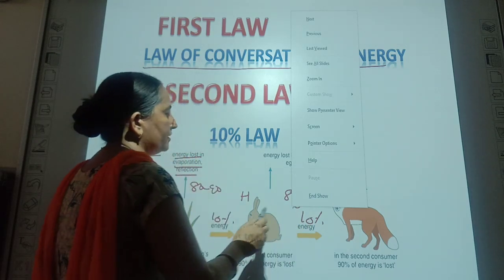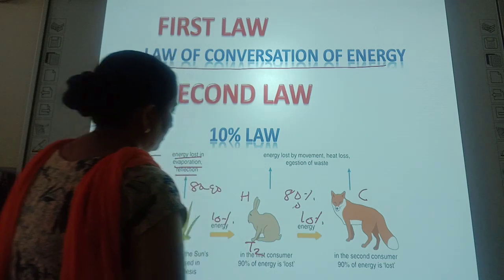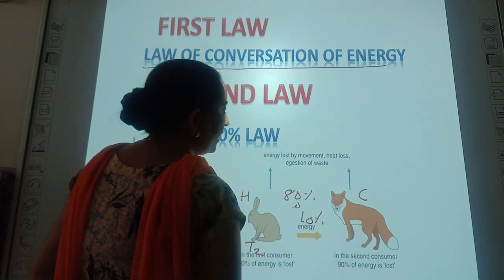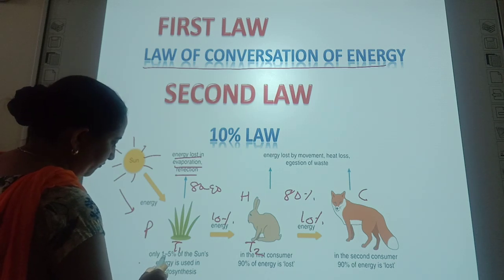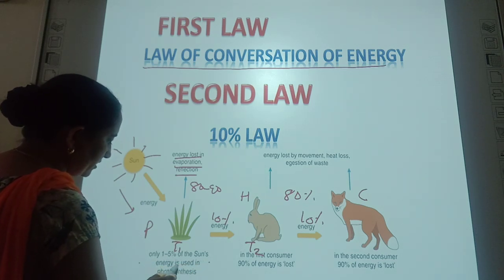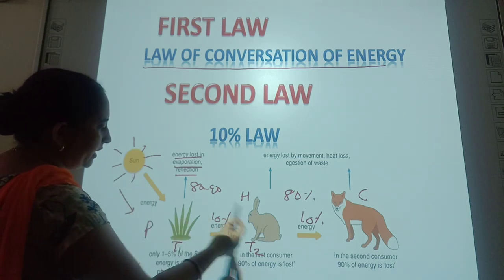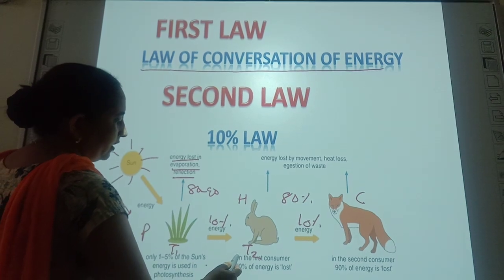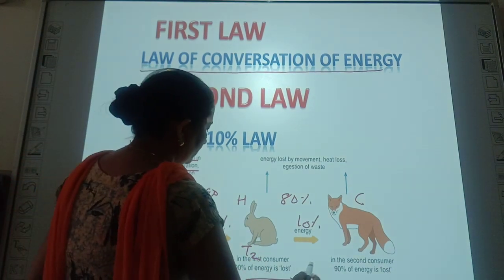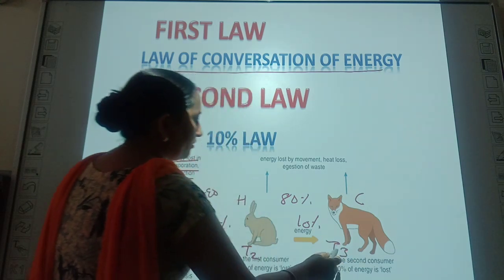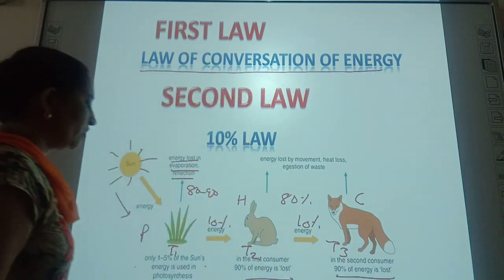So here, 85% of the sun's energy is used in photosynthesis by the green plant. Then to the next trophic level, in the first consumer, 90% of energy is lost, and then to the third trophic level, in the second consumer, 90% of the energy is lost.